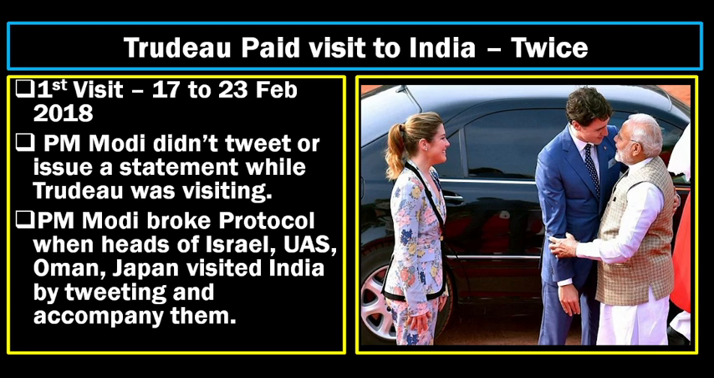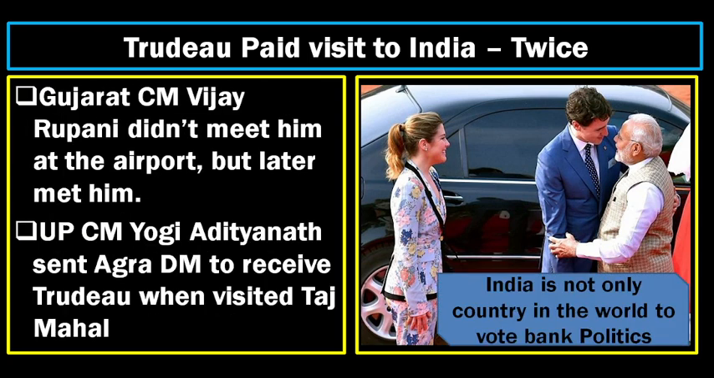Till now, Trudeau has paid two visits to India. The first visit was from 17th to 23rd February in 2018, and the second was the G20 summit now. Normally, whenever a Prime Minister or a President or a Chancellor of any country comes to India, PM Modi tweets or issues a statement. But when Trudeau came to India, he never did this. Normally, whoever comes to India, PM Modi breaks protocol, goes near to them, builds a better relation, accompanies them and tweets about them. This is what we have normally seen with heads coming from Israel, USA, Oman or Japan.